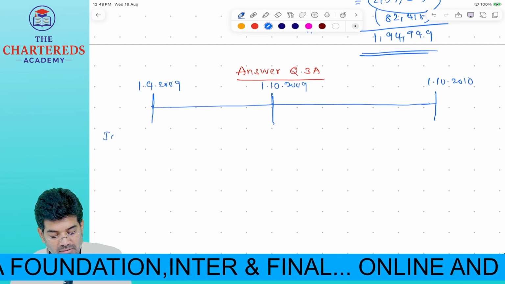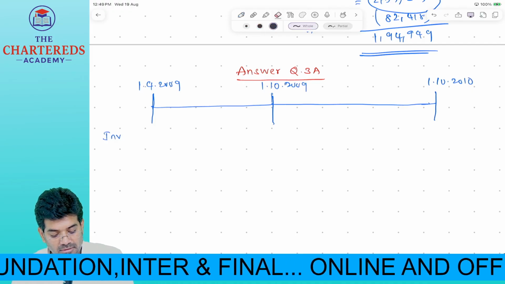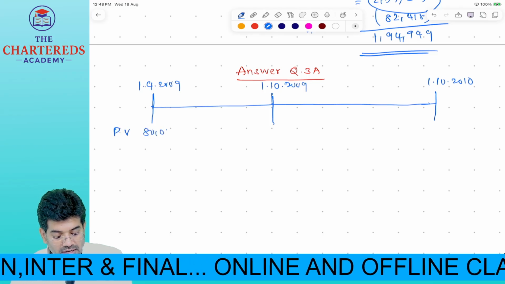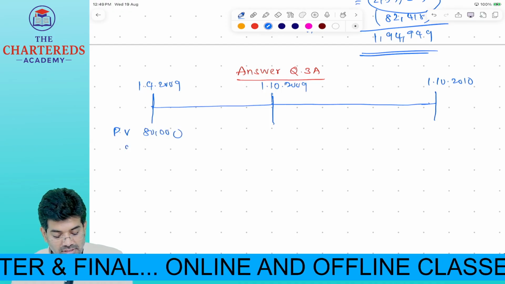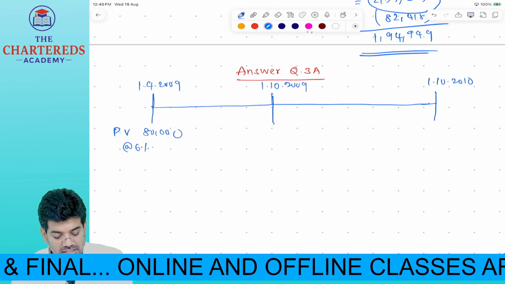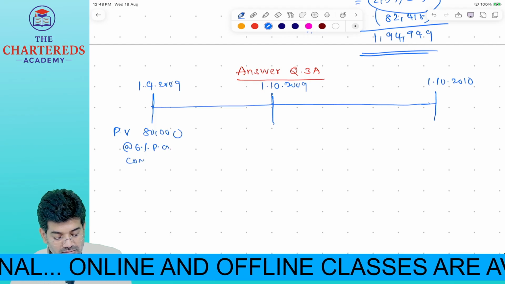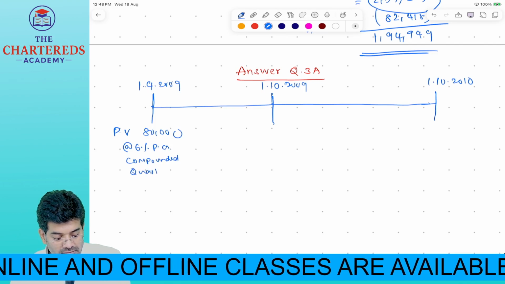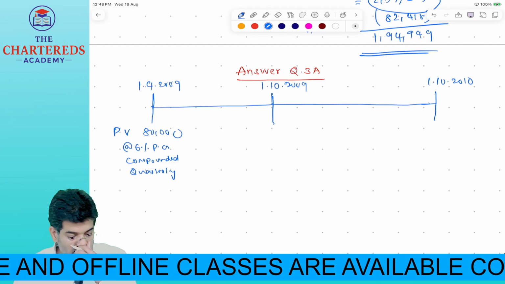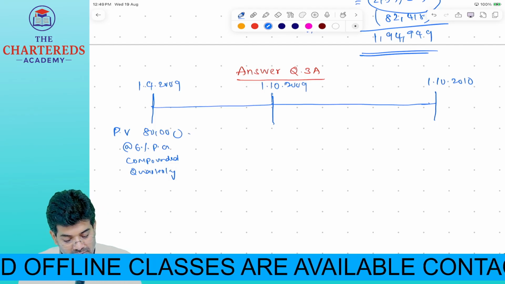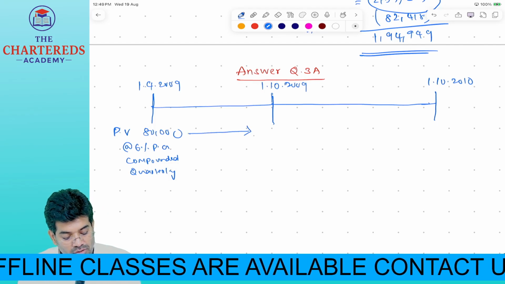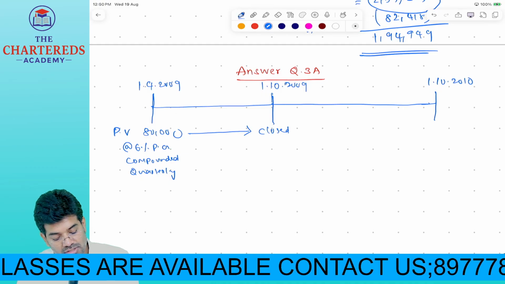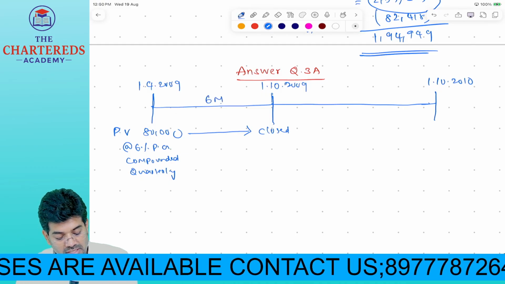Here investment amount, present value here. 80,000 rupees he invested at 6% per annum compounded quarterly. This closed, account is closed. So 6 months is the investment period.